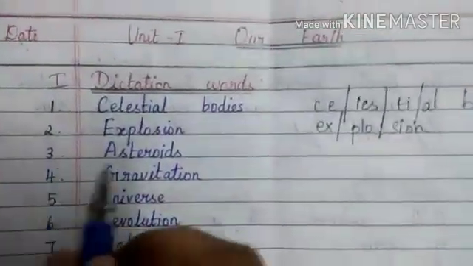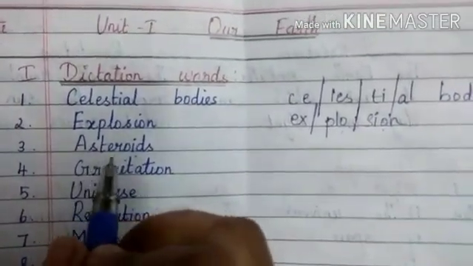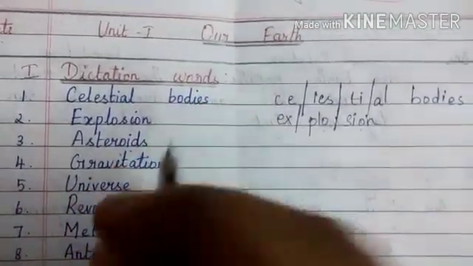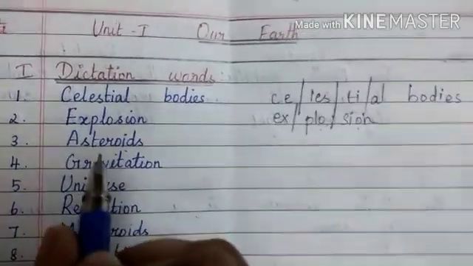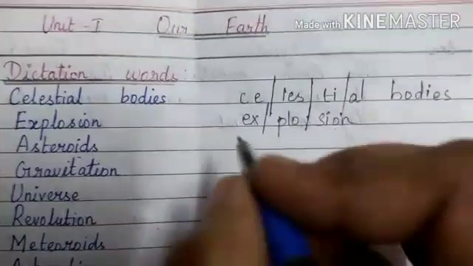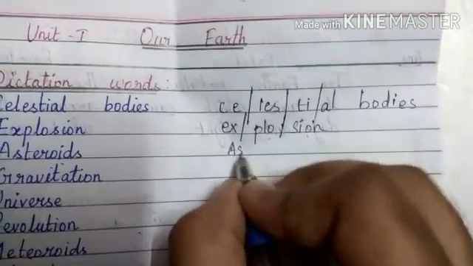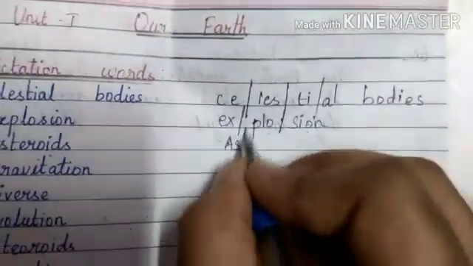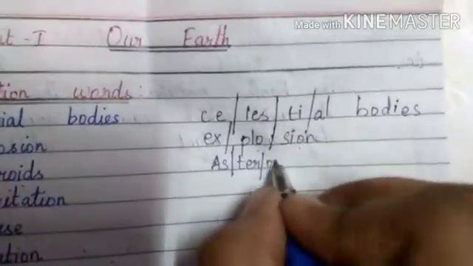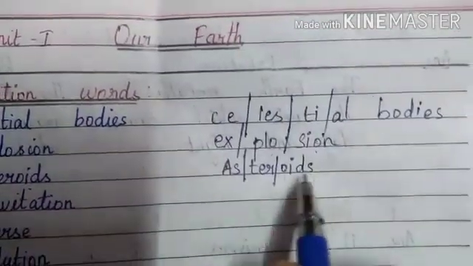Then third word, asteroids. Asteroids means minor planets that are in the inner solar system, that is called asteroids. Asteroids can be split like as, the spelling of as, ter, T-E-R, ter, oids, O-I-D-S. So this is the spelling of asteroids.